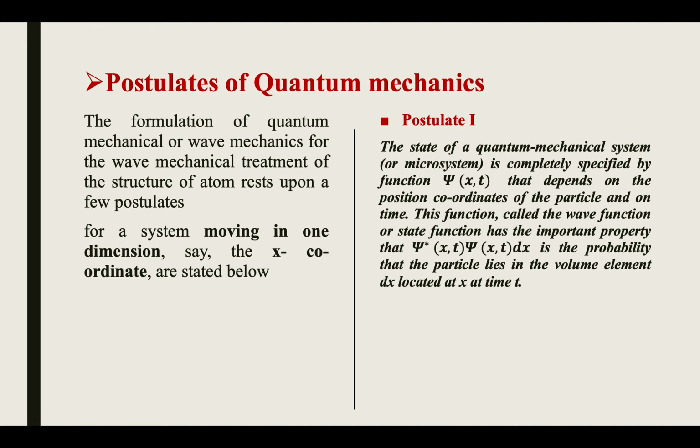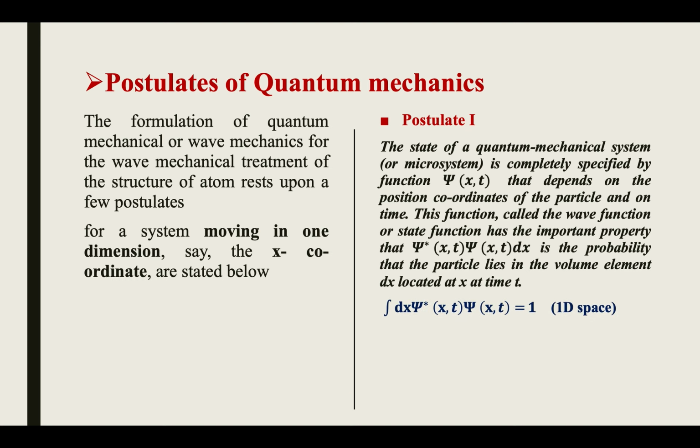This function, called the wave function or state function, has an important property: psi star(x, t) into psi(x, t) dx is the probability that the particle lies in the volume element dx located at x at time t. So this product always gives the probability of finding the particle in the volume dx.